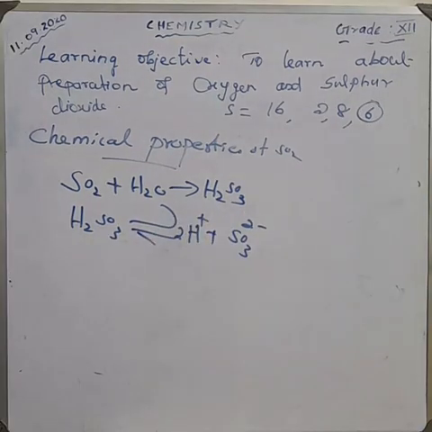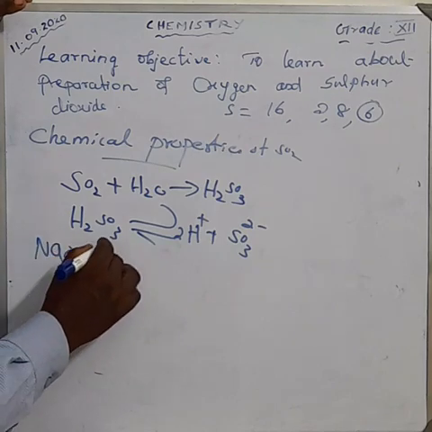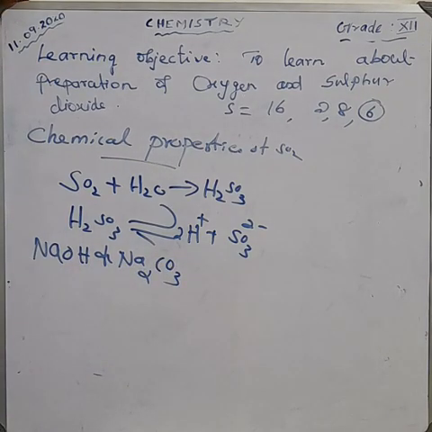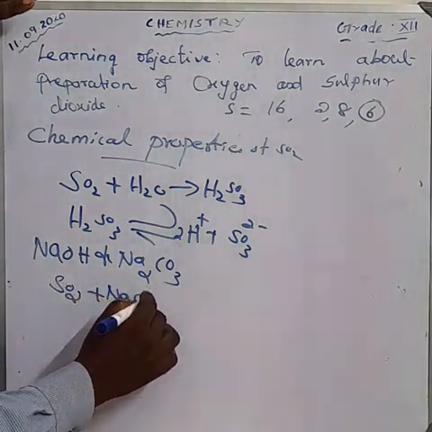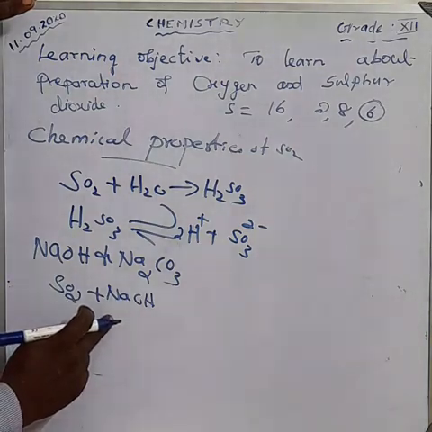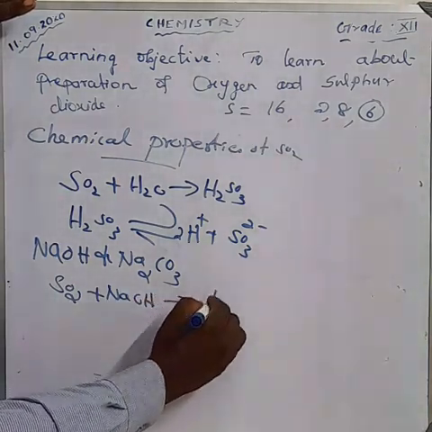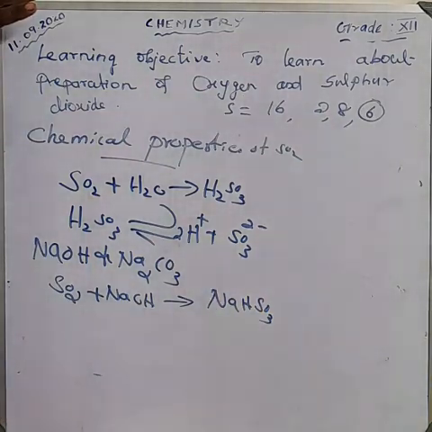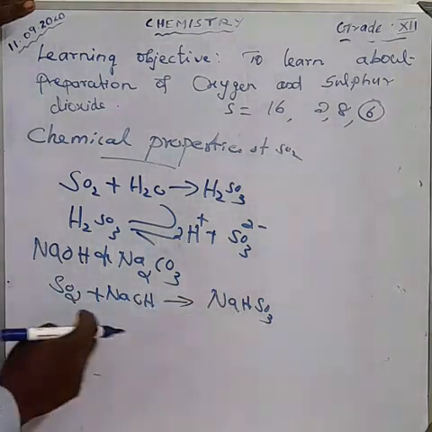Next, the reaction of sulfur dioxide with sodium hydroxide, NaOH, and sodium carbonate, Na2CO3. Sulfur dioxide reacts with sodium hydroxide, and we get sodium bisulfite, NaHSO3. How can you balance the equation? The equation is already balanced because sodium 1, hydrogen 1, oxygen 3, everything is balanced.